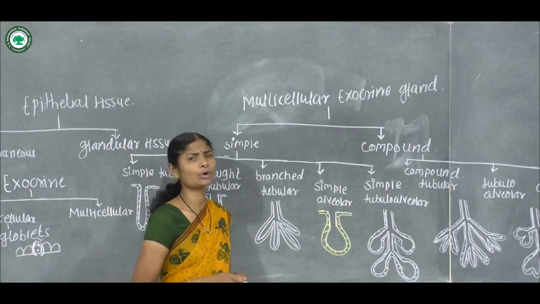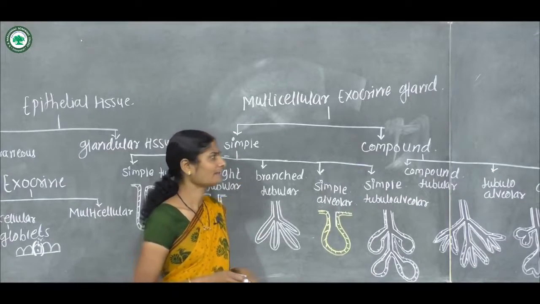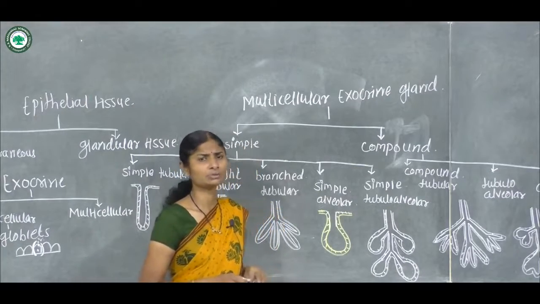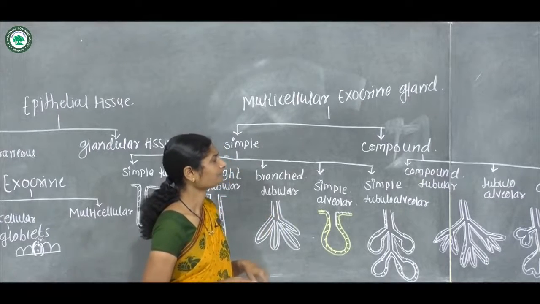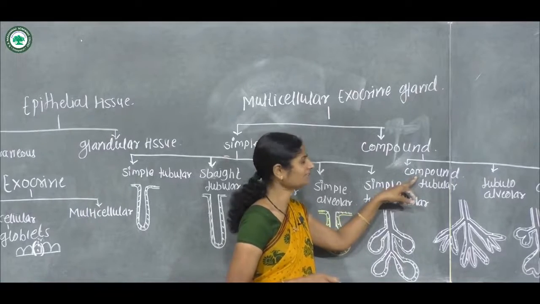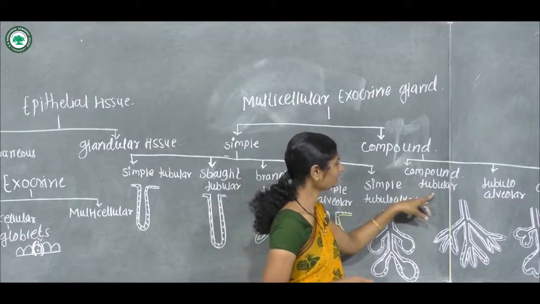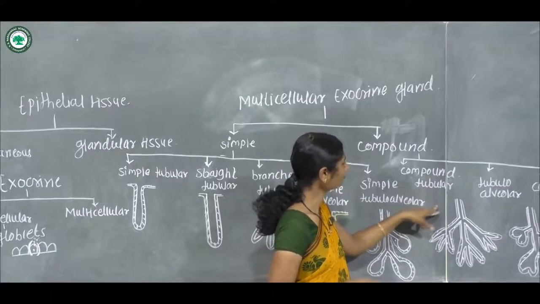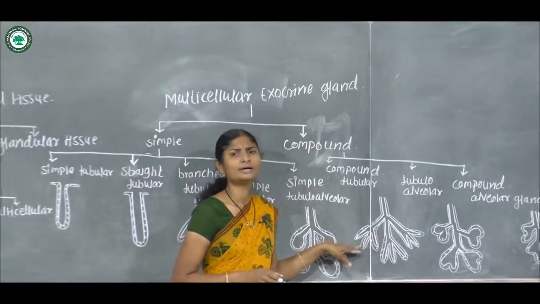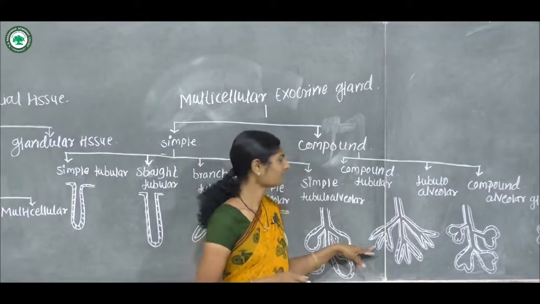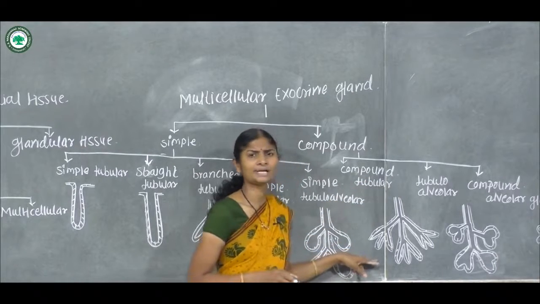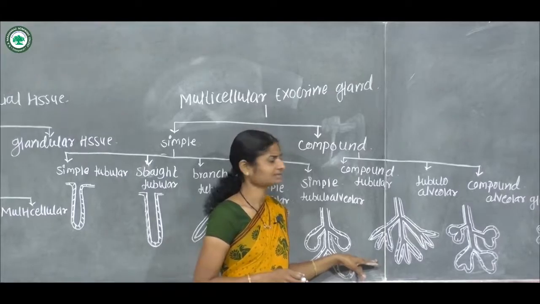In compound multicellular glands there are many branches and several secretory units present. Under this, the next subdivision is compound tubular gland. These compound tubular glands have many branches in the terminal region, and are present in kidney and testes.